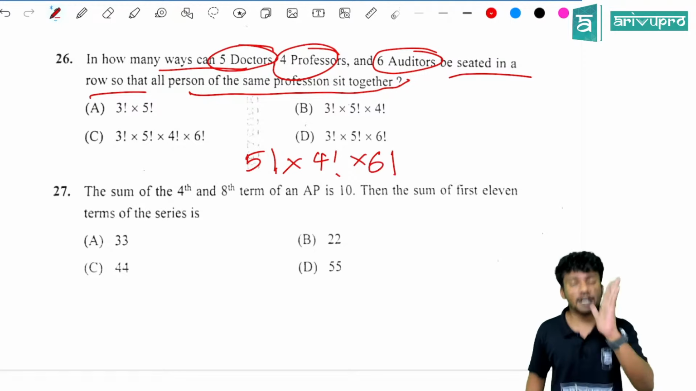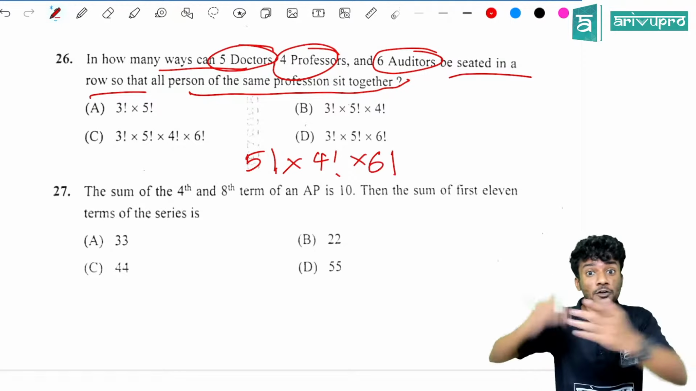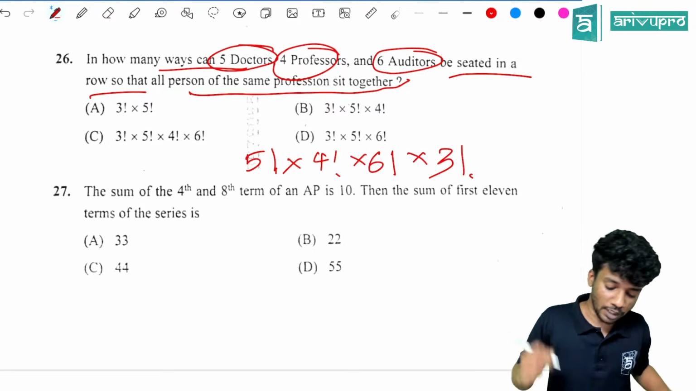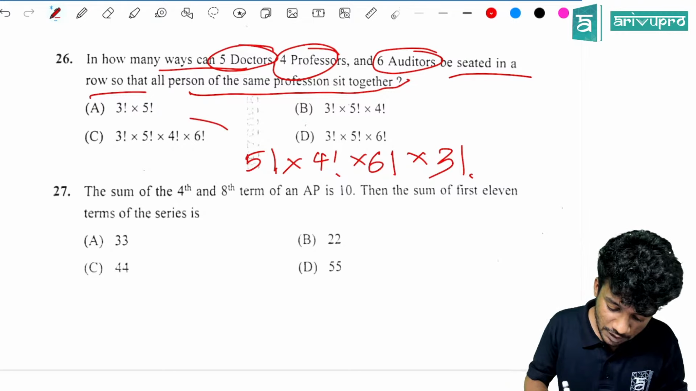But is that enough? You need to find one more thing, because there are 3 professions, so they can be arranged in 3 factorial ways. The answer is option C.